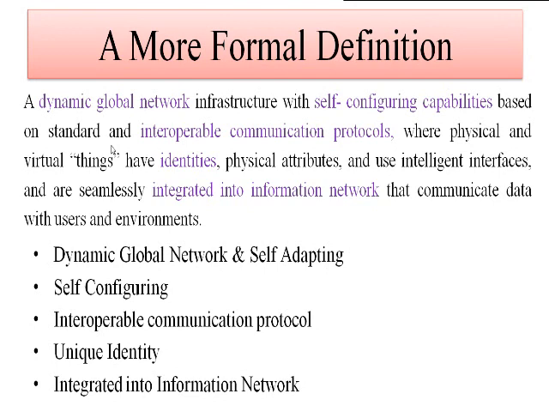Also the sensor can have a virtual identity, physical attributes, and uses intelligent interfaces for communication and is seamlessly integrated into the information network. यानी वो इंस्टॉल किए गए हैं ऐसे नेटवर्क के अंदर. That network is responsible for communication of data with the users as well as the environment. So this is the more formal definition for the IoT.